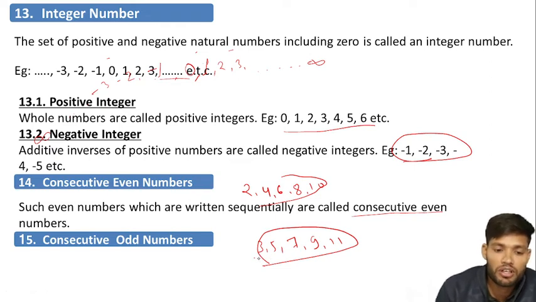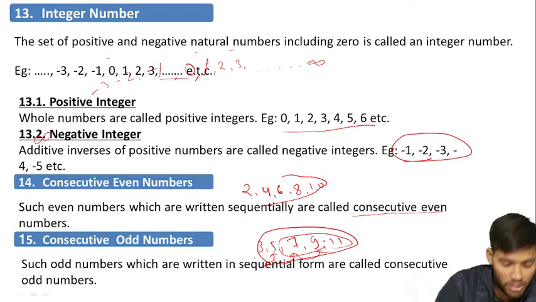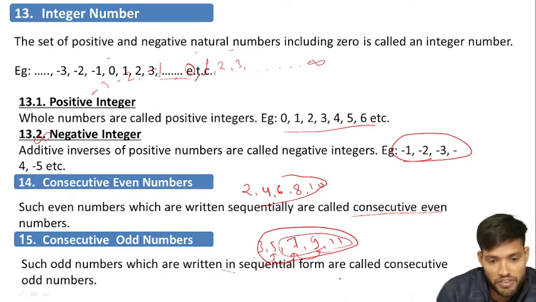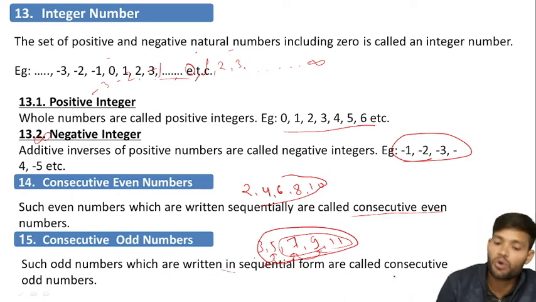After 3 comes 5, after 5, 7, after 7, 9, etc. It is also known as consecutive odd numbers. The definition: such odd numbers which are written in sequential form are called consecutive odd numbers. Now next,